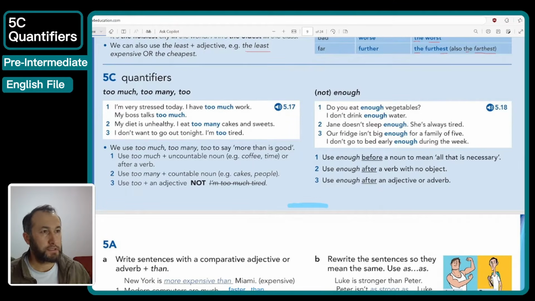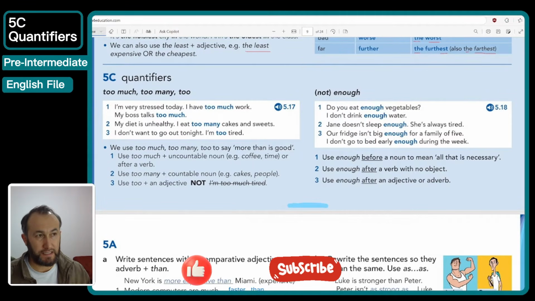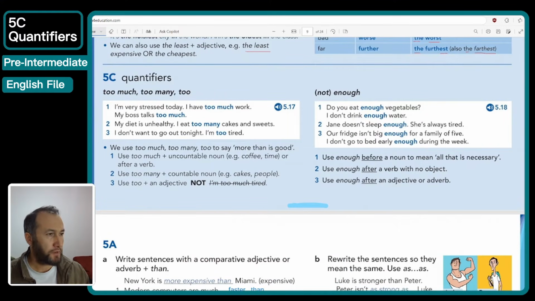Okay guys, so let's get started. I'm going to explain 5C in this video, quantifiers. As you can see, the topic is quantifiers, pre-intermediate level, and that's the grammar bank page 134 from English File. So let's get started. Quantifier is from quantity.